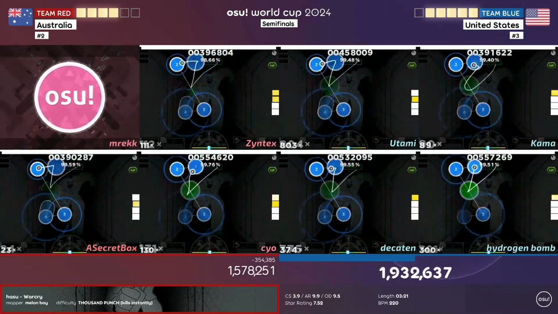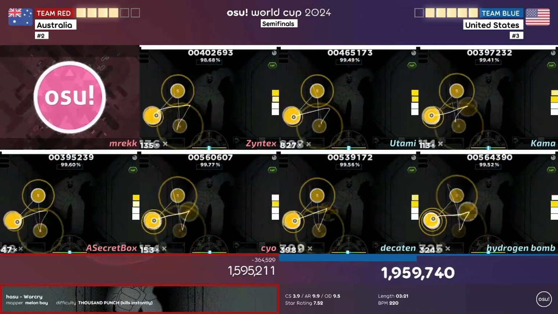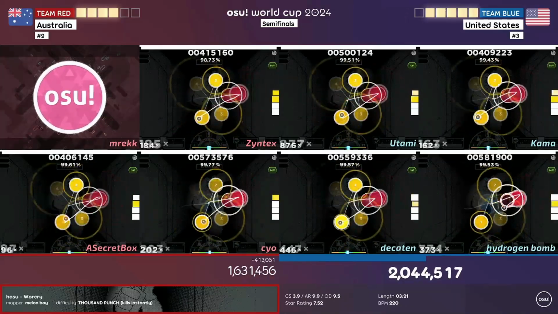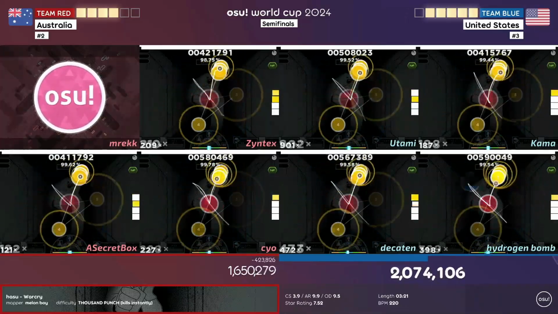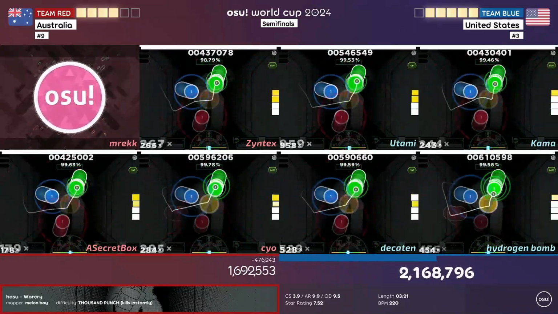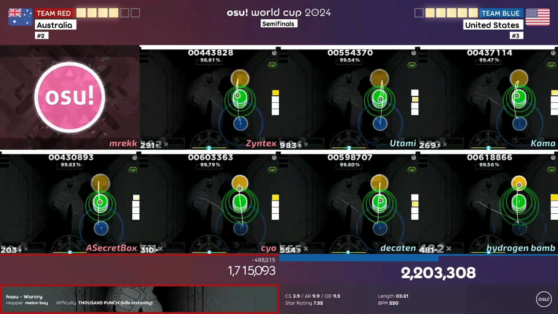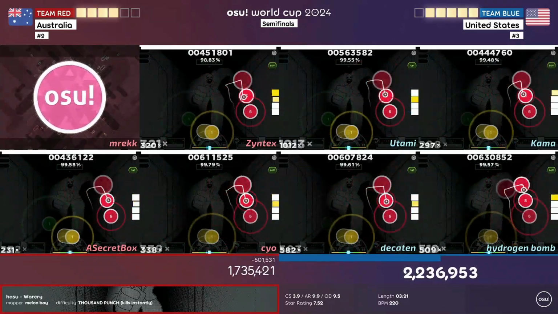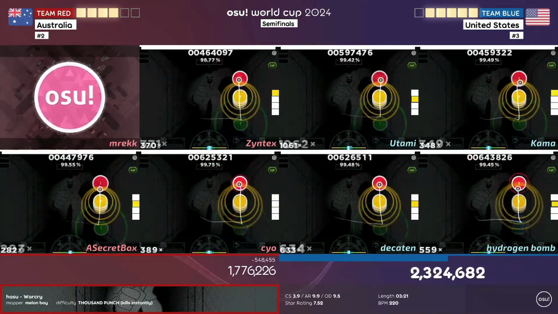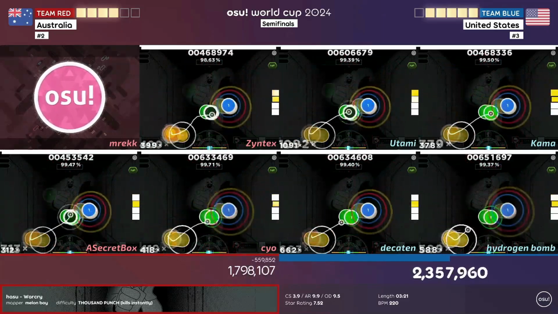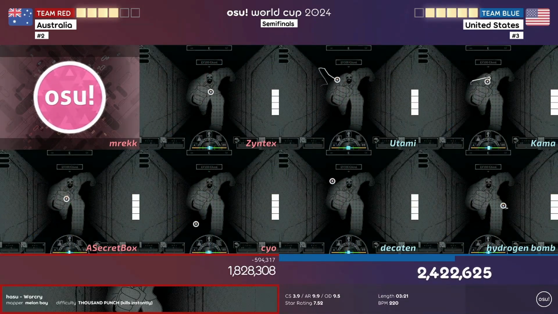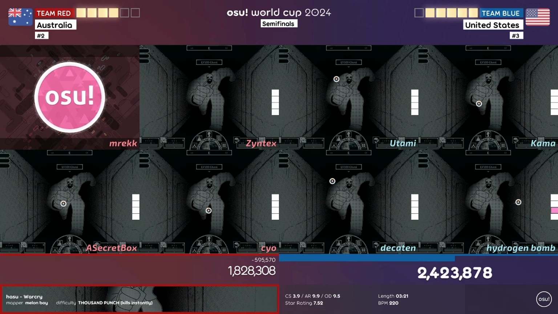But as unfortunate as it is, the rest of the team just couldn't hold together on this map. And even if Mrekk had not disconnected at all and played through the map, it still would have been a US win regardless, because the US just had better combos overall. Utami had one of the biggest combos whenever the client started working again, and the supporting combos from the rest of the US team were just bigger in general compared to that of Australia, and the gap was already growing way too big, and with such little map left, it was practically over for Australia, and the US ended up winning 6-4 against Australia.